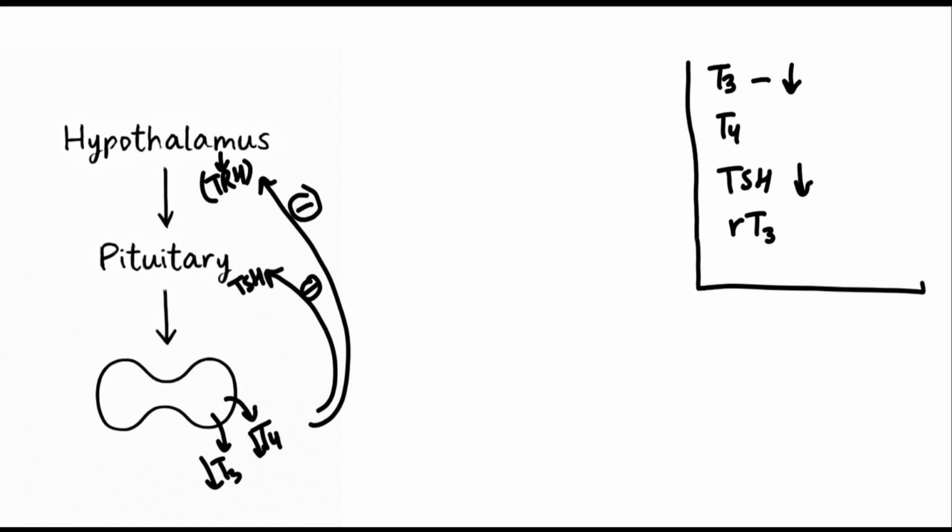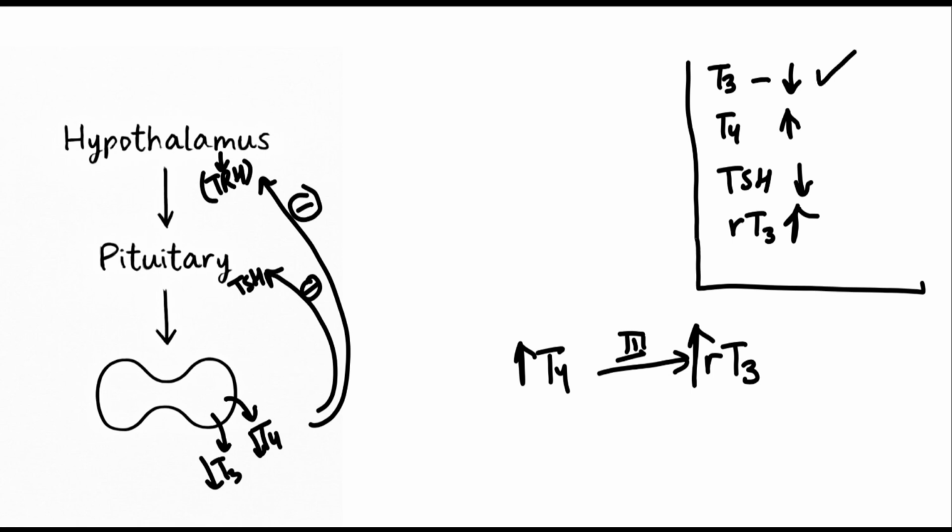As for T4, production of T4 is low, but as we are taking excess exogenous T4, the T4 level would be high. And as we know, the excess T4 is converted to reverse T3 by deiodinase type 3. So an increase of T4 ultimately results in an increased level of reverse T3. In summary, there is decreased T3, increased T4, decreased TSH, and increased reverse T3.